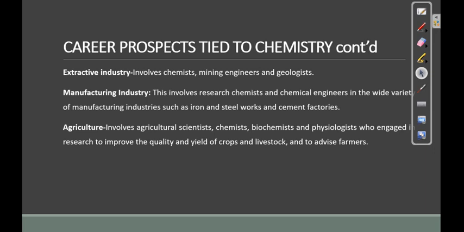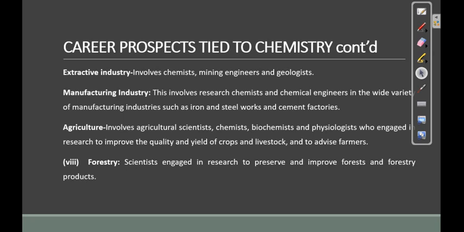Now, in agriculture, we have agricultural scientists and biochemists. Their work is to develop and improve the growth and productivity of plants and livestock. In forestry, people engage in the study of forestry work products and how they can be preserved. Forest resources, like all those trees, how they can be preserved and their uses. This is also another area where a chemist can major in.